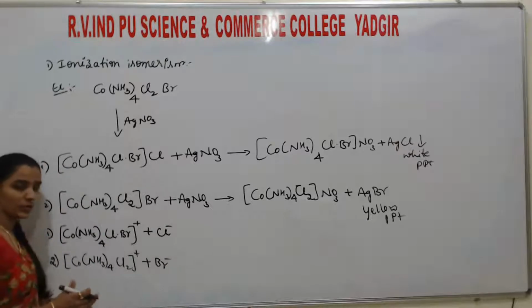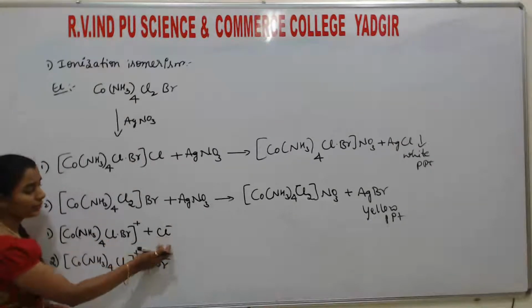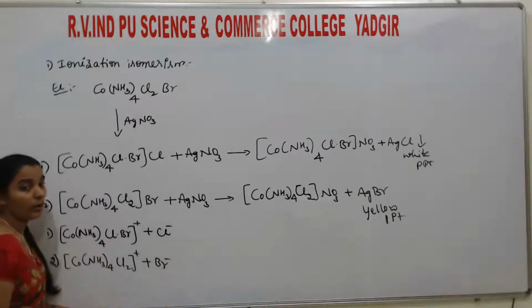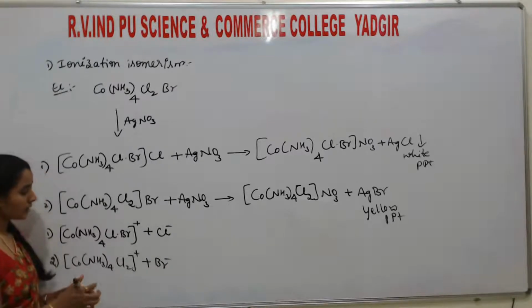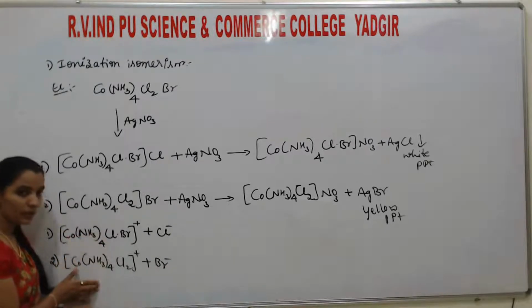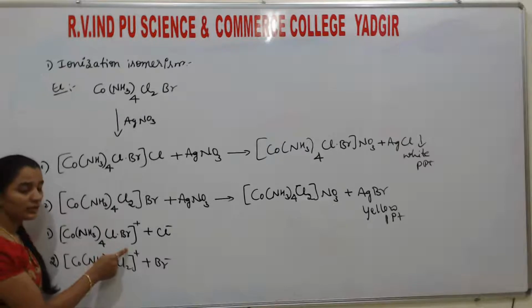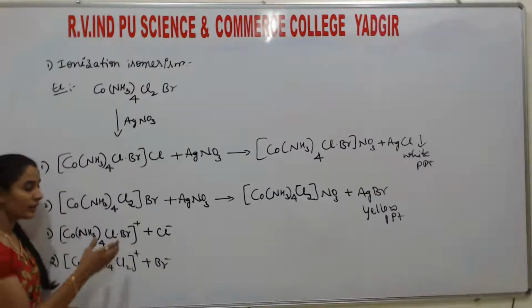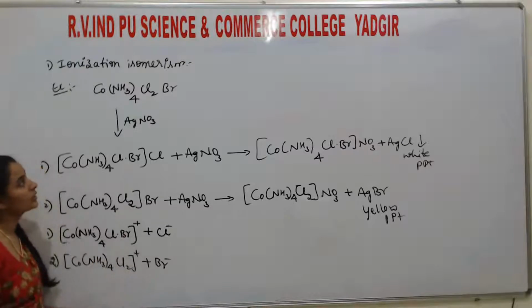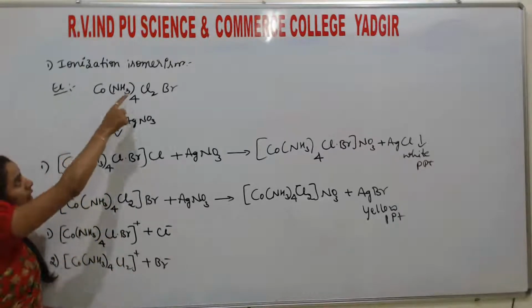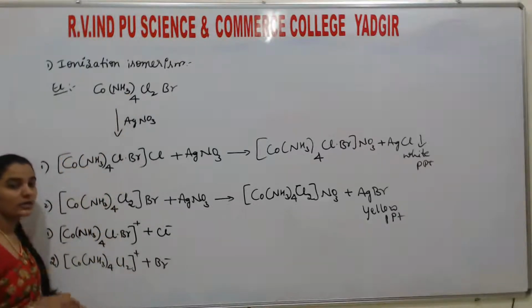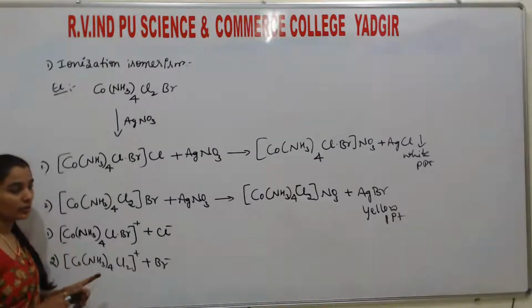So in the solution they give different ions upon ionization. These types of compounds have the same molecular formula, but they give different ions upon ionization, or they give different ions in the solution. That's why they are called what? Ionization isomers, and the phenomenon is called ionization isomerism.